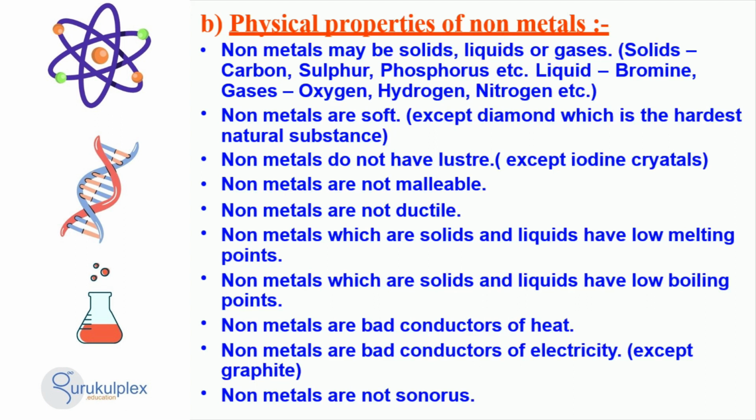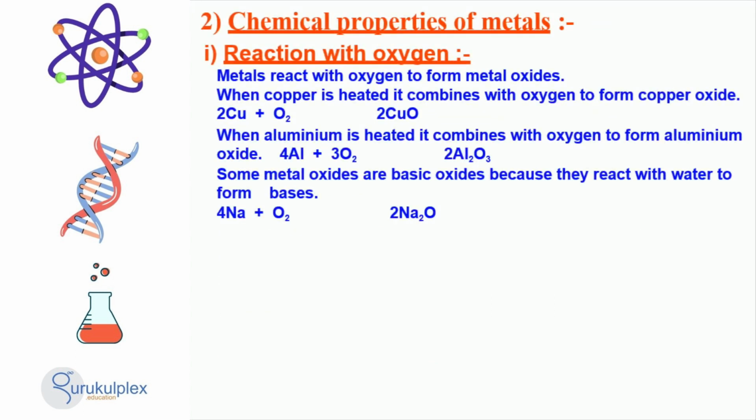Nonmetals are not malleable or ductile and have low melting and boiling points. Nonmetals are poor conductors of heat and electricity, with the exception of graphite. Nonmetals also do not sound when struck. Metals and nonmetals react with oxygen in different ways.